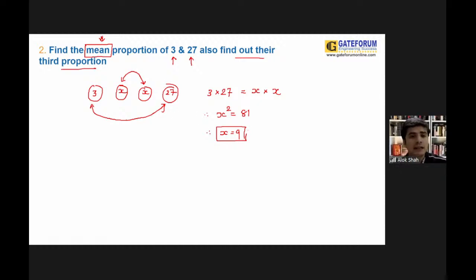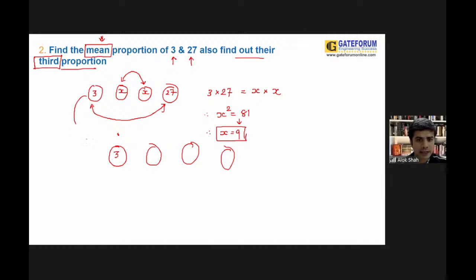Now, additionally, they are also asking you to find out the third proportion too. Now, see, guys, remember this. Once I got the value of x is equal to 9, and the value of b is equal to 9, now what I need to do is, first number is 3, which was here. Last number was 27.